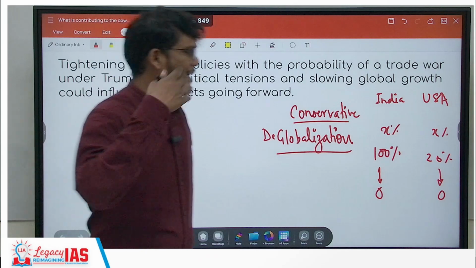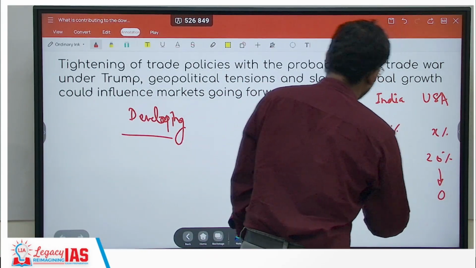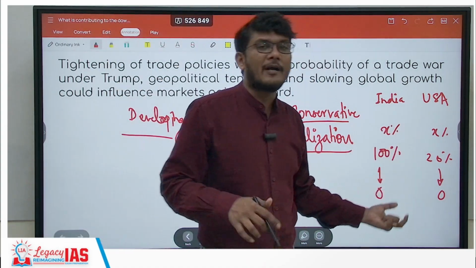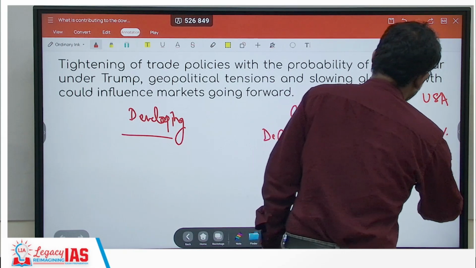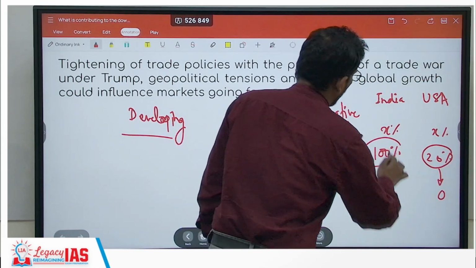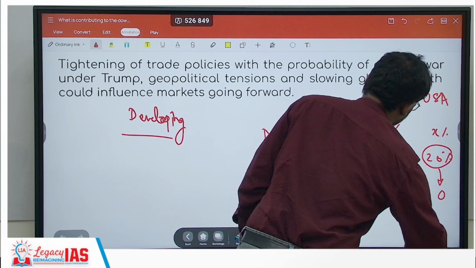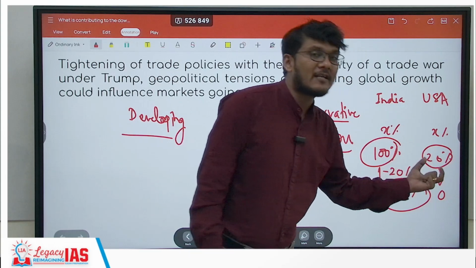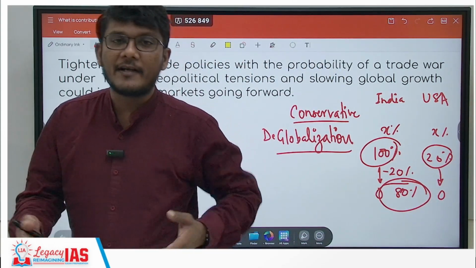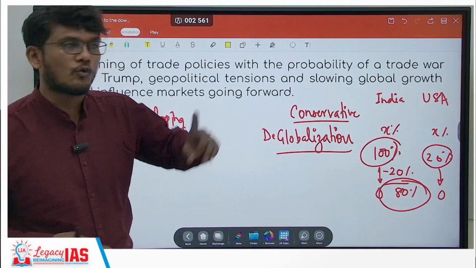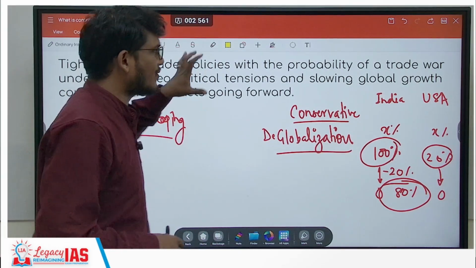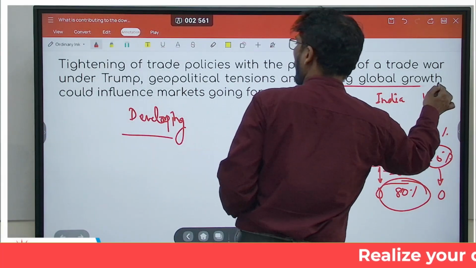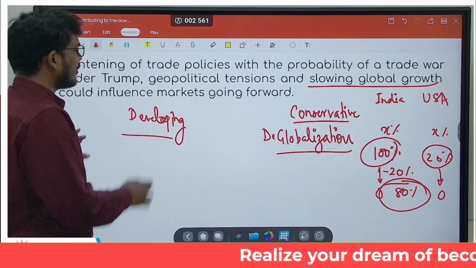So what can be done? India rather wanted its tariff to be reduced by the same amount, not to the same level. It means, from 20, if USA is making it zero, India can also reduce by 20% and make it 80%. We were okay with this, but Donald Trump wanted the other. This is a very conservative and deglobalized strategy, the policy which Donald Trump has showcased previously also. And the same thing can be visible now, which will lead to what? Slowing global growth. And of course it will influence the market.